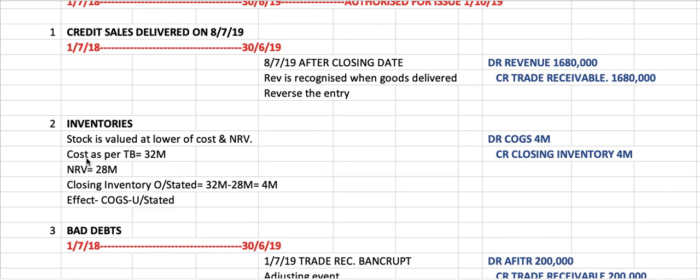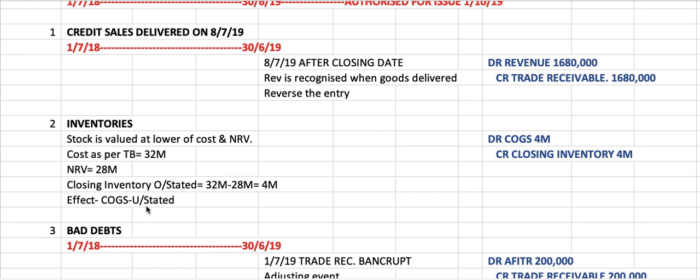In this case, cost, as you can see from the trial balance, is 32 million. You can get that 32 million from the trial balance. That's the cost. And NRV given in the additional information is 28 million. So you see that NRV is much lower. What we can see here is that closing inventory has been overstated by 4 million. When closing inventory is overstated, the COGS will be understated, because closing inventory is part of the calculation of the COGS where you deduct the closing inventory.